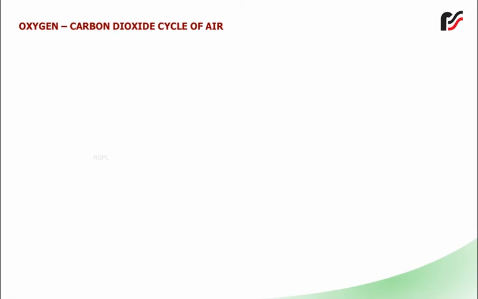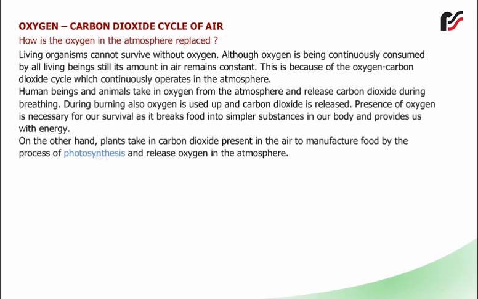Oxygen-carbon dioxide cycle of air. How is the oxygen in the atmosphere replaced? Living organisms cannot survive without oxygen. Although oxygen is being continuously consumed by all living beings, still its amount in air remains constant. This is because of the oxygen-carbon dioxide cycle, which continuously operates in the atmosphere.